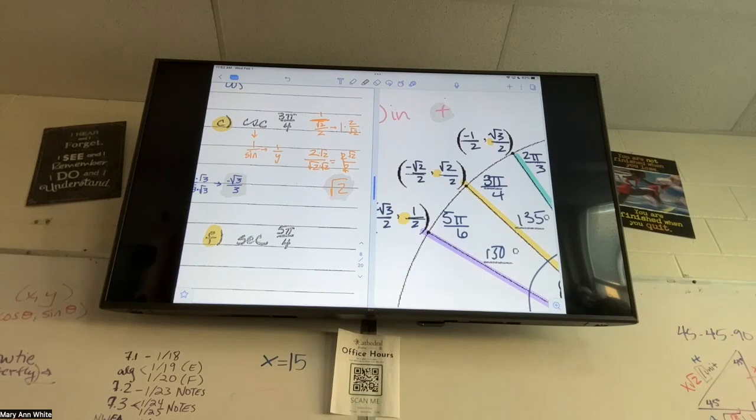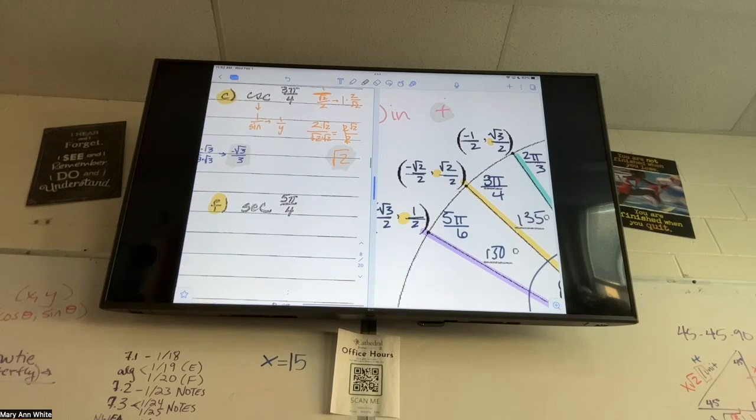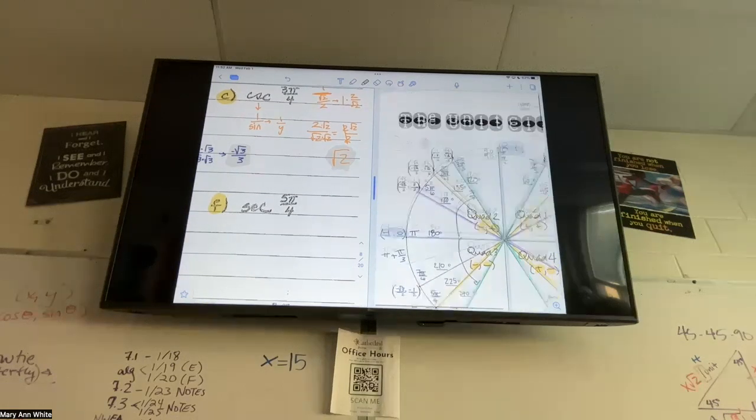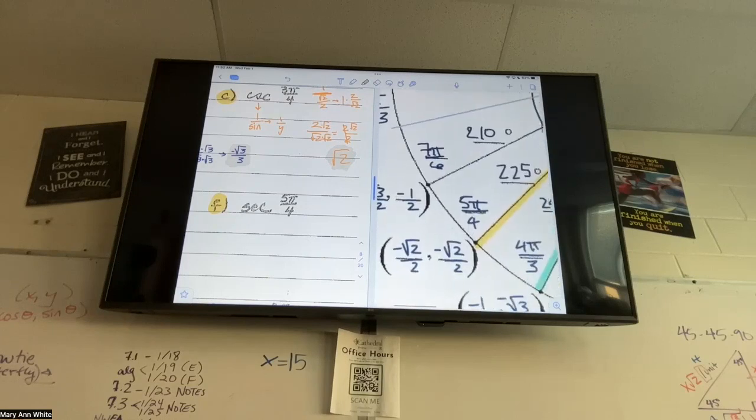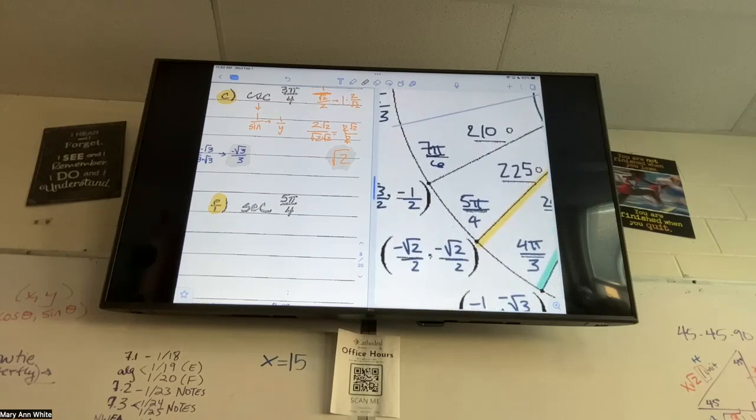I don't think we did letter F underneath that. Is that blank for you guys too? Let's do letter F. It says secant of 5 pi over 4. So we go to 5 pi over 4. And secant is 1 over which trig function? Cosine. 1 over cos, and cos is which, your x or your y? X, good. So at 5 pi over 4, what is my x? Negative root 2 over 2. Good, so I'm going to do 1 over negative root 2 over 2.